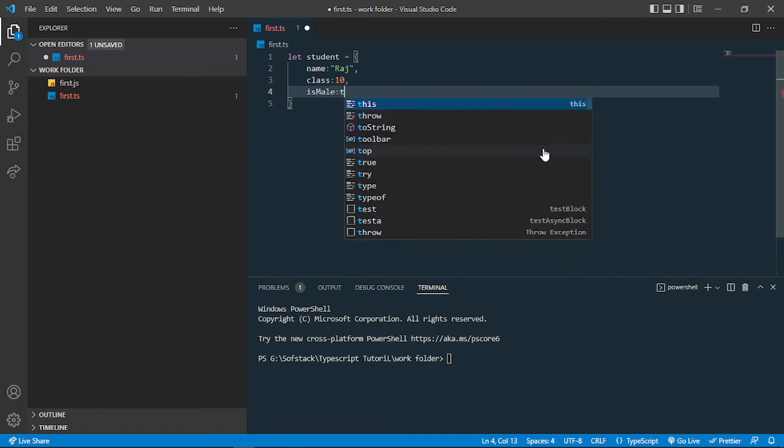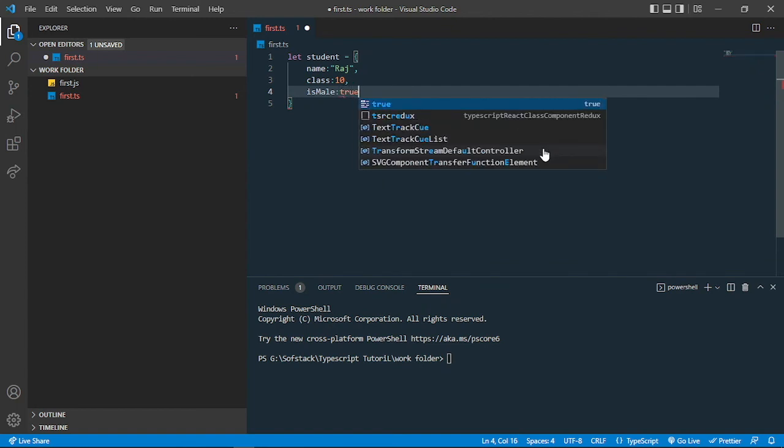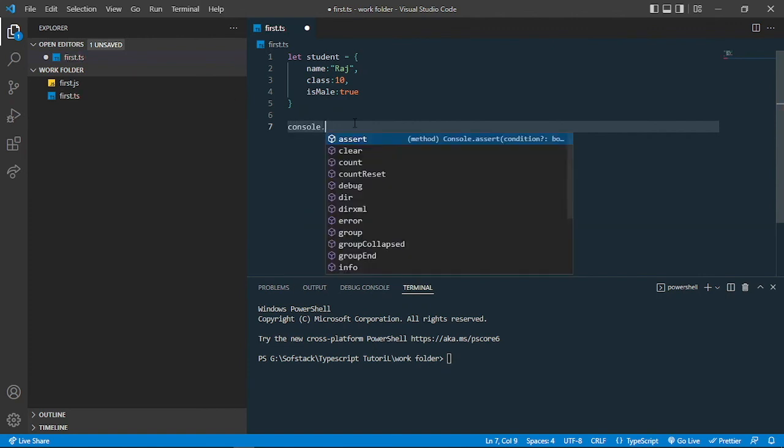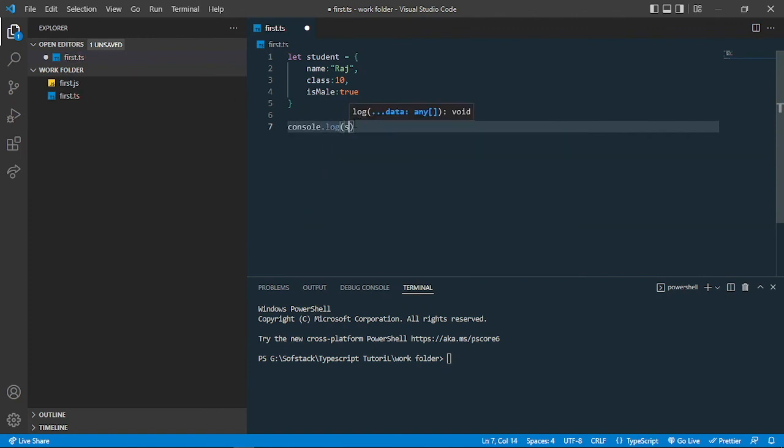Let me just write true, because Raj is a male name, right? So for now I've just created this student variable. If I console log student dot, let me just write branch here.